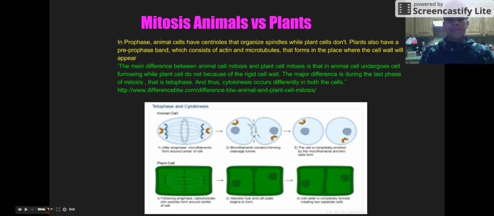The main difference between animal cell mitosis and plant cell mitosis is that the animal cell undergoes cell furrowing while plant cells do not because of the rigid cell wall. The major difference is in the last phase of mitosis, that is telophase. Cytokinesis also occurs differently in both cells.